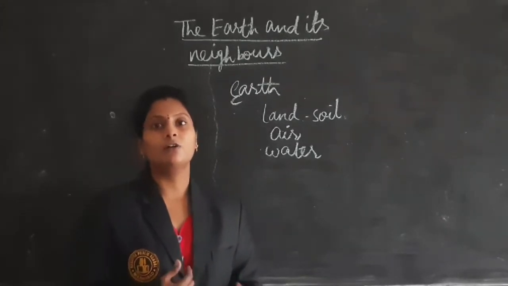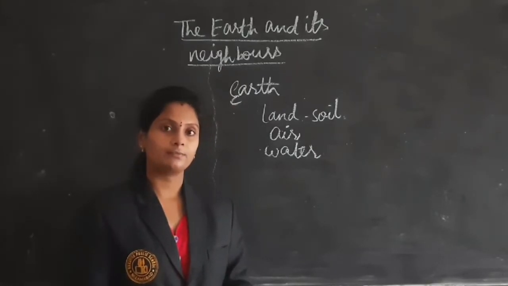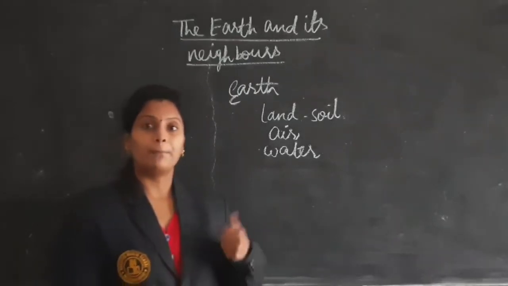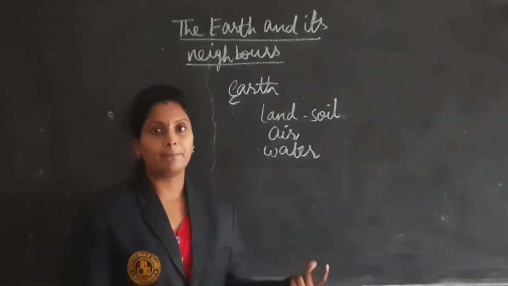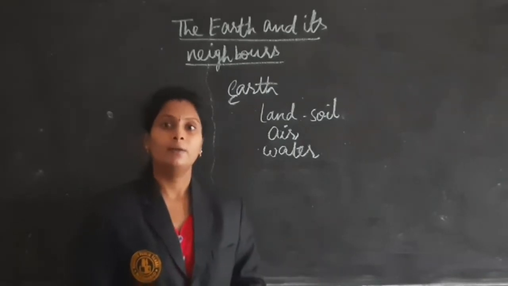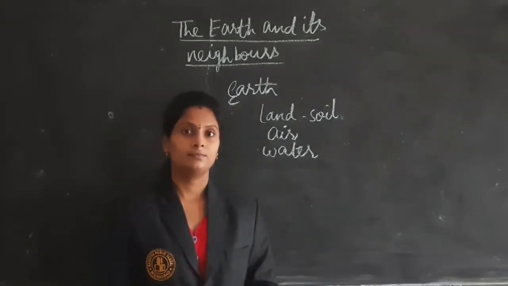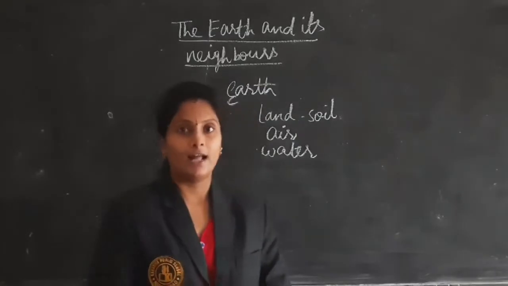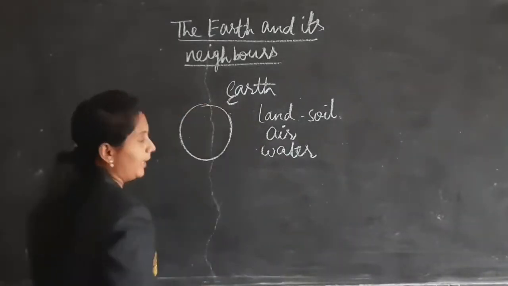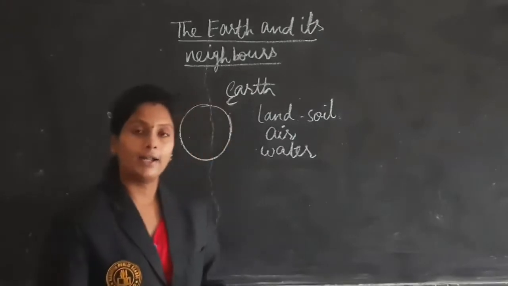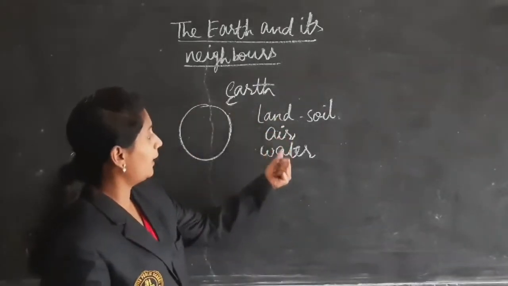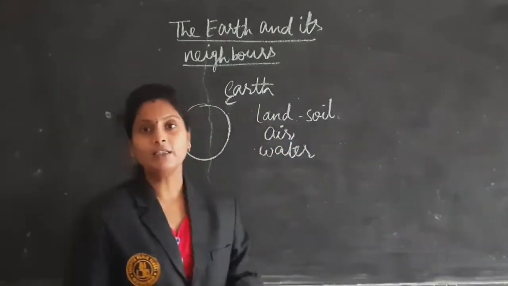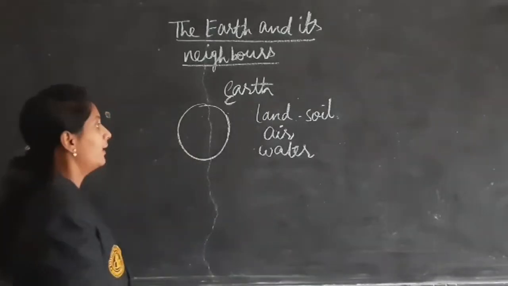Now I'm giving you some animated pictures to understand the concept. Here are the pictures. By seeing that you came to know that earth is round in shape, earth is spherical in shape, and it is made up of land, air and water. It is surrounded by a layer of air, and water and soil. So then only life can exist.